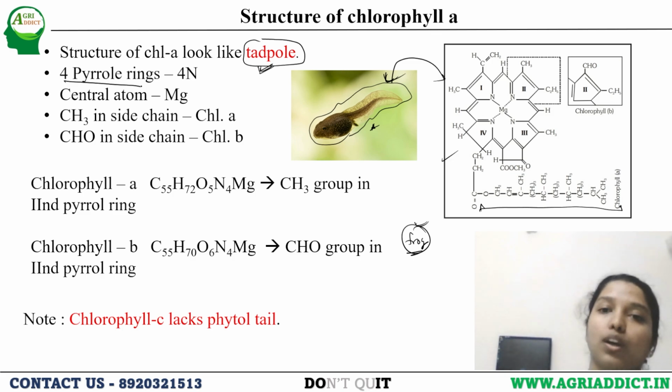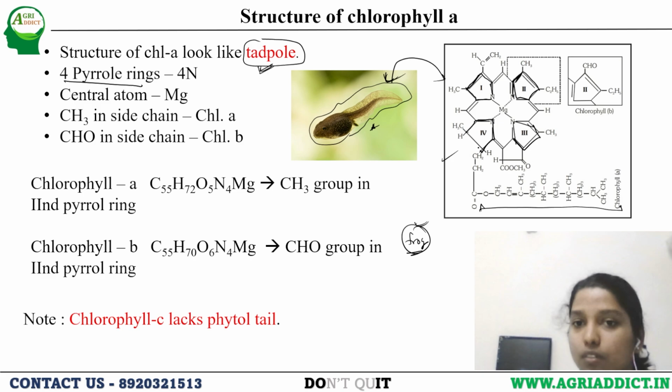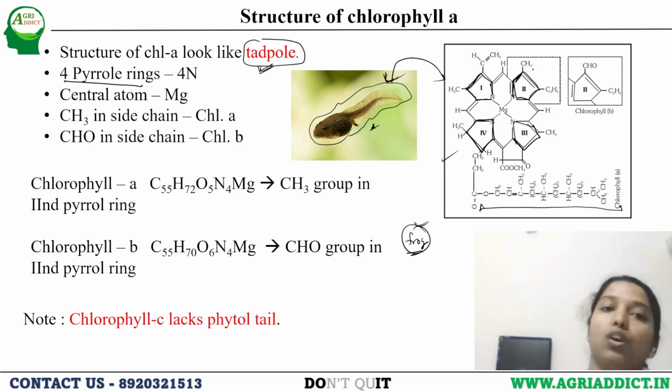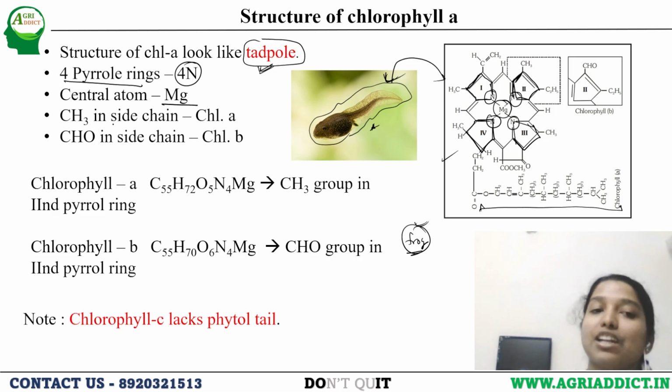There are four pyrrole rings. What are these pyrrole rings? This structure containing one nitrogen is one pyrrole ring. Like that, there are four pyrrole rings: one, two, three, and four. So four nitrogens are there, because each pyrrole ring contains one nitrogen. The central atom is magnesium, and there is CH3 in the side chain.